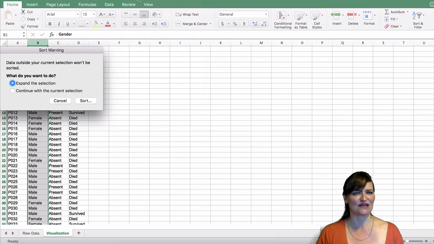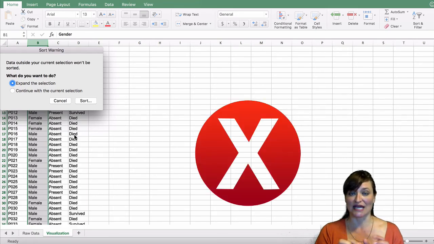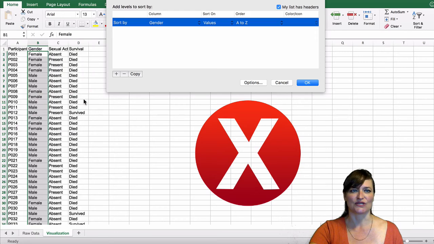It says that there is data outside your current selection and it won't be sorted. So it's recognizing that you've selected one column, but that there seem to be other columns that go together. And that if you sort by gender without keeping the participant ID, the sexual activity, and the survival together as a record, you're going to end up with nonsense. You're going to ruin your data. Let's not listen. Let's say continue with the current selection and choose sort.